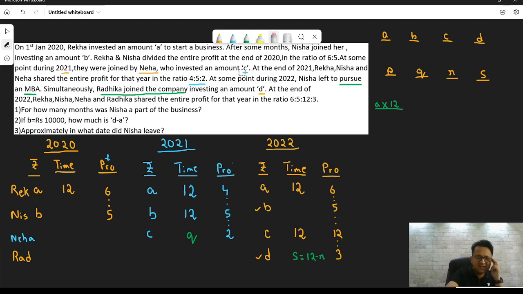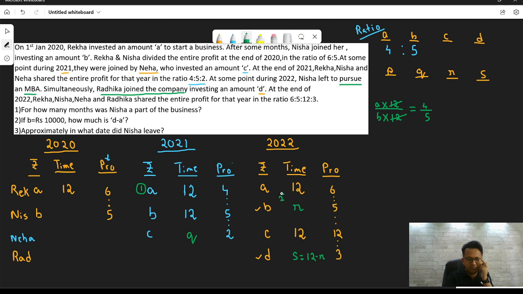Where do you get started? I think you can get started from 2021. A into 12 divided by B into 12 is equal to 4 by 5. So 12 and 12 cancel out. Can I say A by B is 4:5? In other words, the ratio of A to B is 4:5. This is a ratio. What did I get? I got the ratio of A is to B, which is 4 is to 5. Correct? Awesome. Moment you have A is to B, I think you can determine R as well.